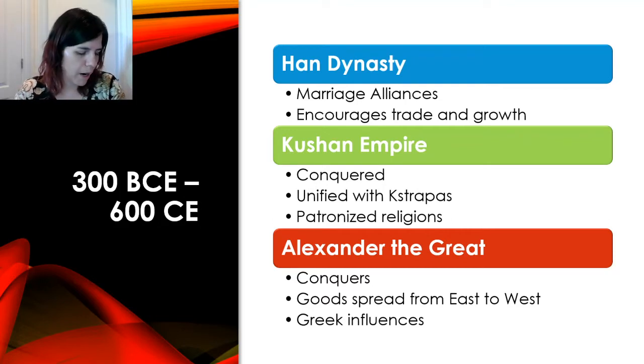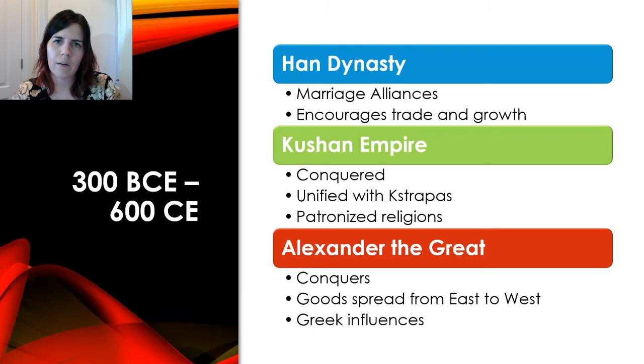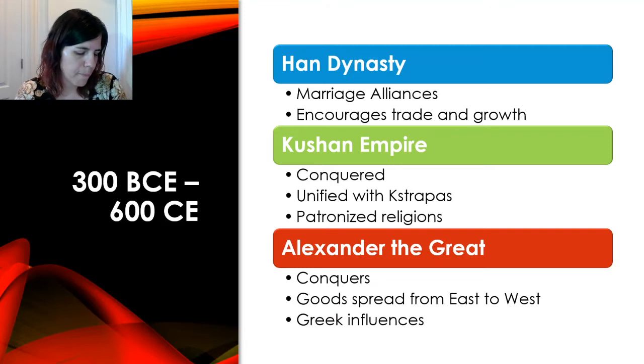The Kushan Empire conquered much of Central Asia, the Persian Empire, and India, and they unified many unstable kingdoms by using satrapas, and this helped solidify the region. And they also patronized all religions, and they did that as a ruling strategy.